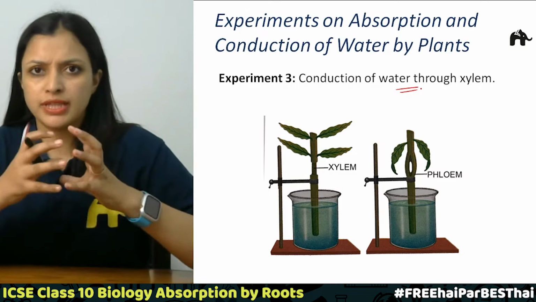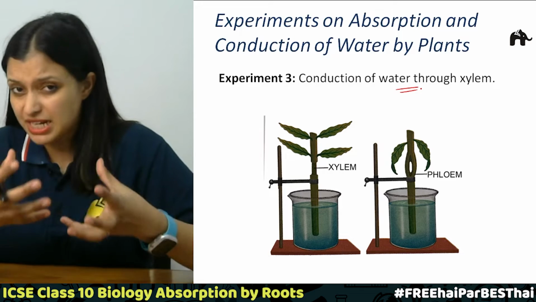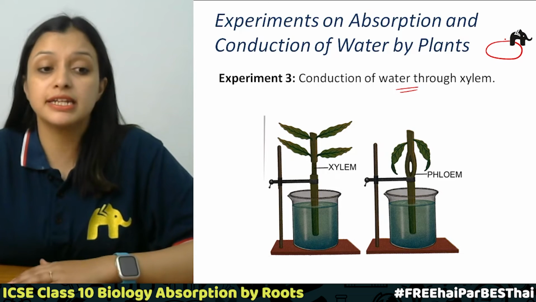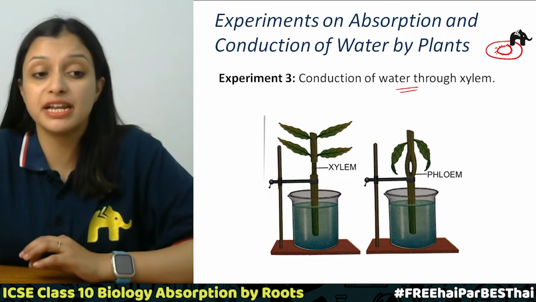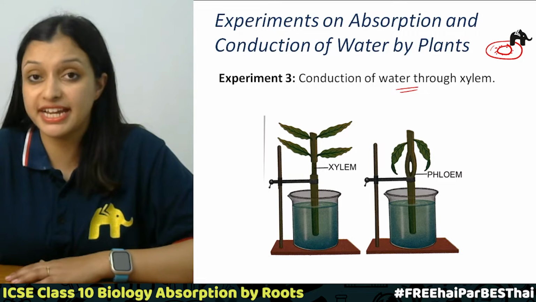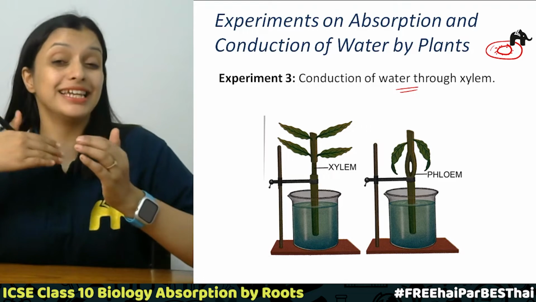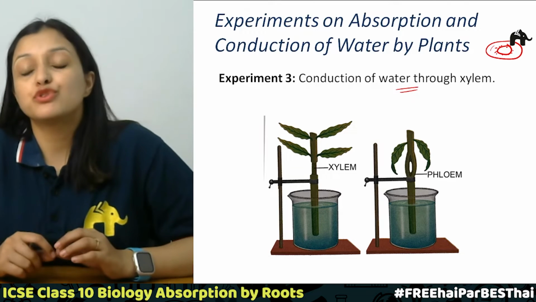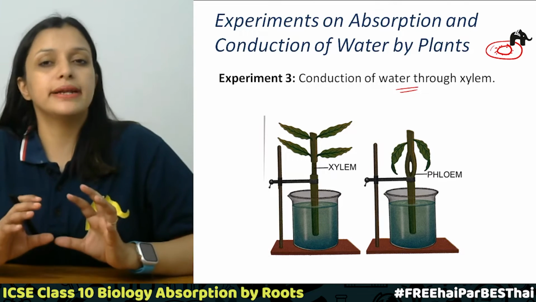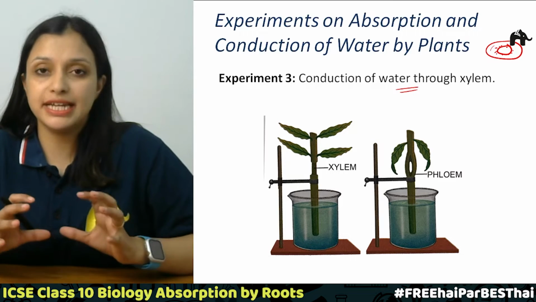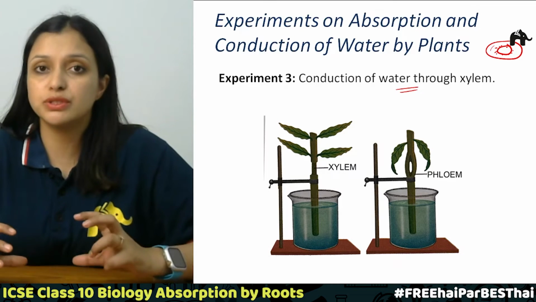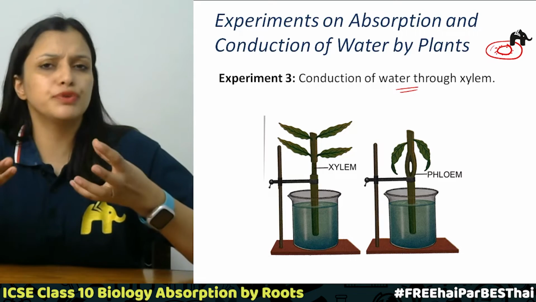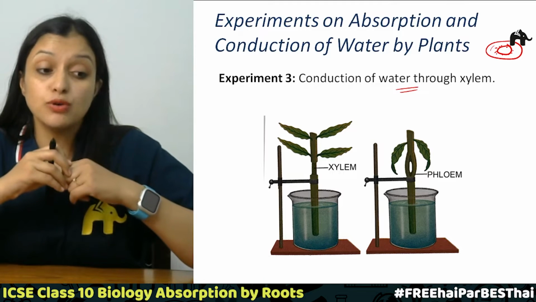So we have studied that if this is, say, the stem, the inner part will have xylem tissues and the peripheral parts will have phloem tissues, right? This is what we have studied, and in depth we will study in higher classes how that happens. In this experiment, which is quite delicate, we will take 2 beakers filled with water, then 2 plants which have their shoots, but we don't actually need roots in this case.